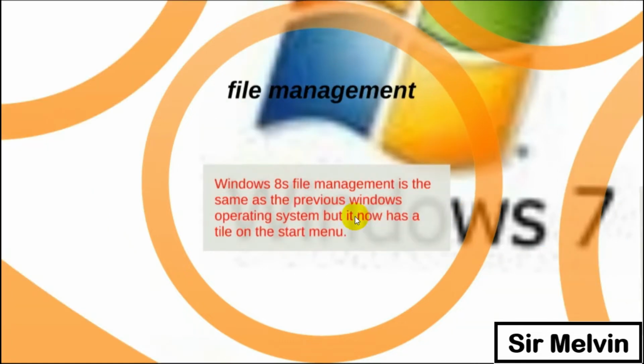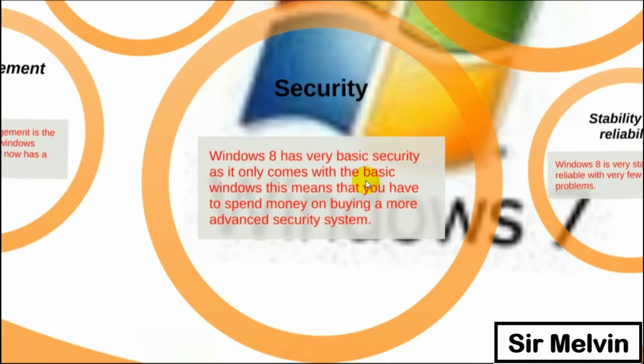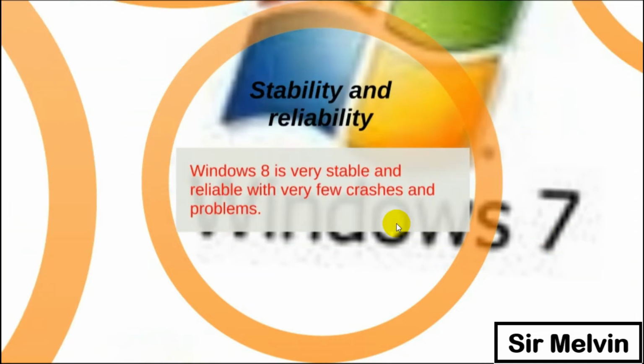Next, file management. Windows 8 file management is the same as the previous Windows OS, but it now has a tile on the start menu. The security in Windows 8 is very basic, as it only comes with the basic Windows. This means that you have to spend money on buying a more advanced security system. So you will add more security features and you will buy some application for that.